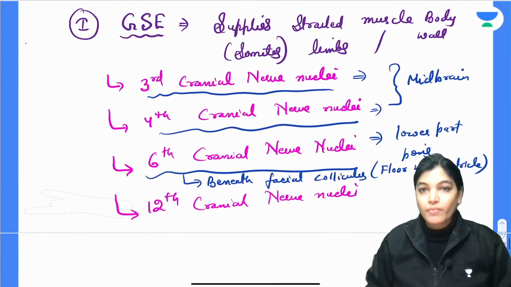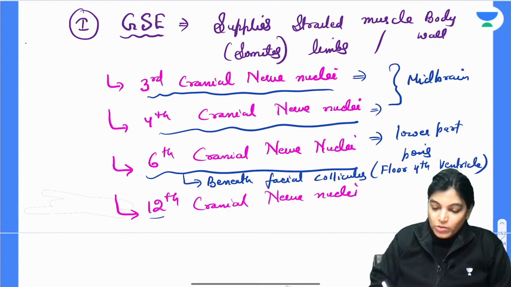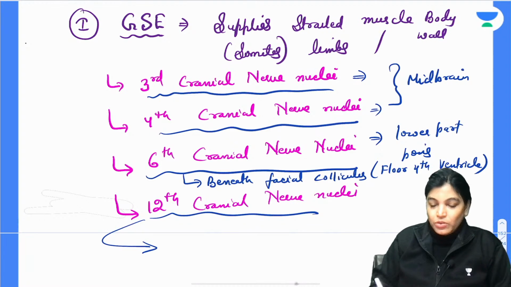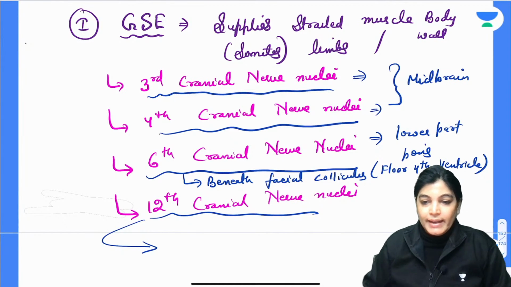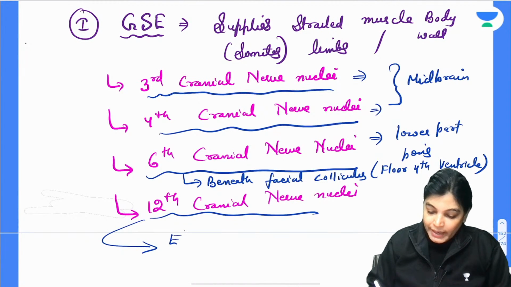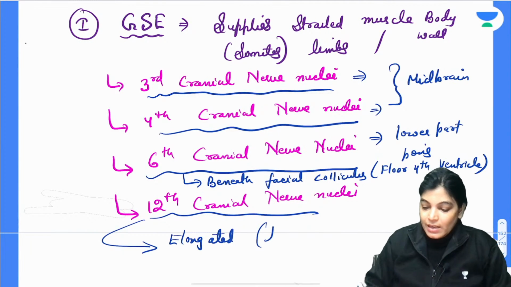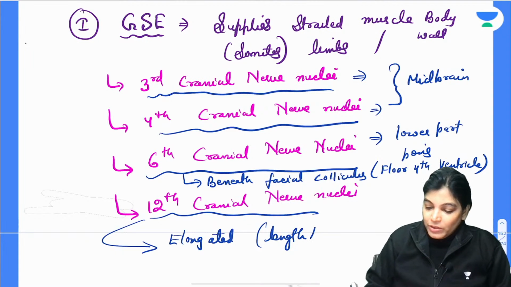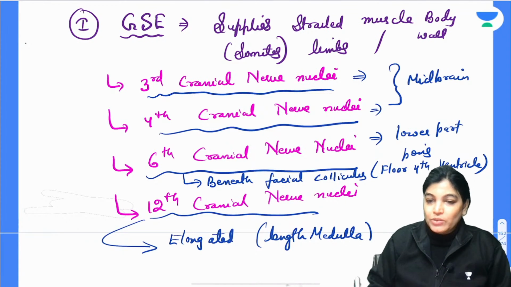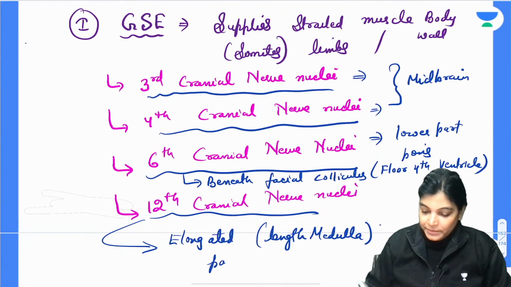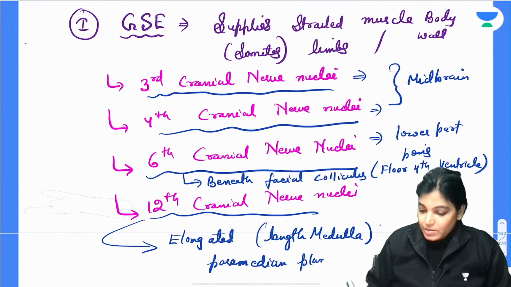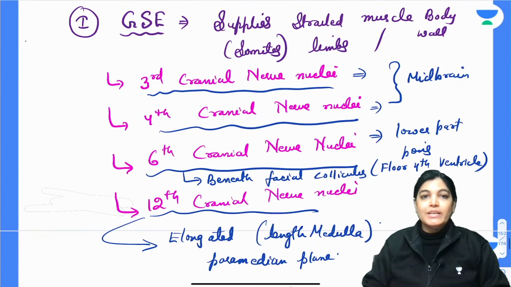And what about the 12th cranial nerve nuclei? When we are talking about the hypoglossal cranial nerve nuclei, it is an elongated nucleus, elongated in shape, and it occupies the length of the medulla. It is lying in the medulla in the paramedian plane.